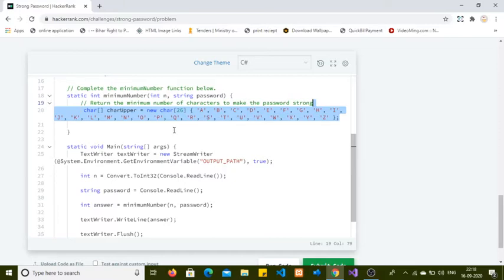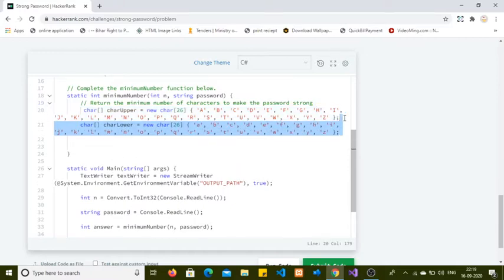Okay, so I am creating a character array, and I gave it the name char upper. This array will contain all the uppercase characters from A to Z. I created another character array which contains all the lowercase characters from a to z.